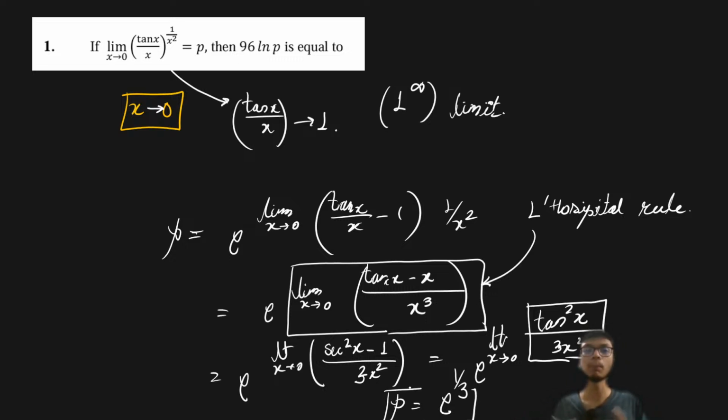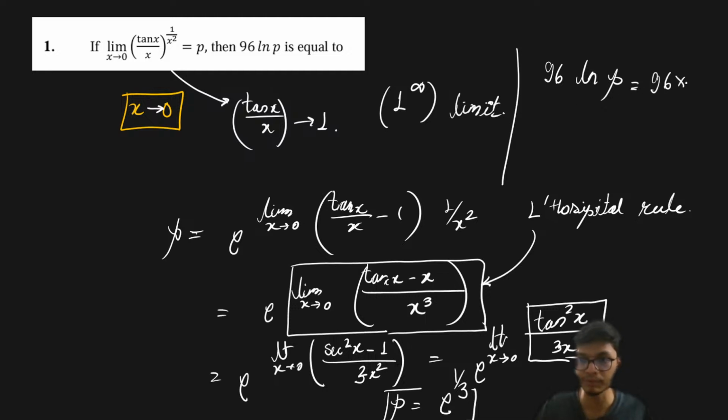Now once you get the value of p, the question is asking for the value of 96 times the natural log of p, which is equal to 96 times 1 upon 3, and therefore this value is going to be equal to 32. I hope you all have got the answer as 32. Alright, please let me know how many of you have done this correctly.